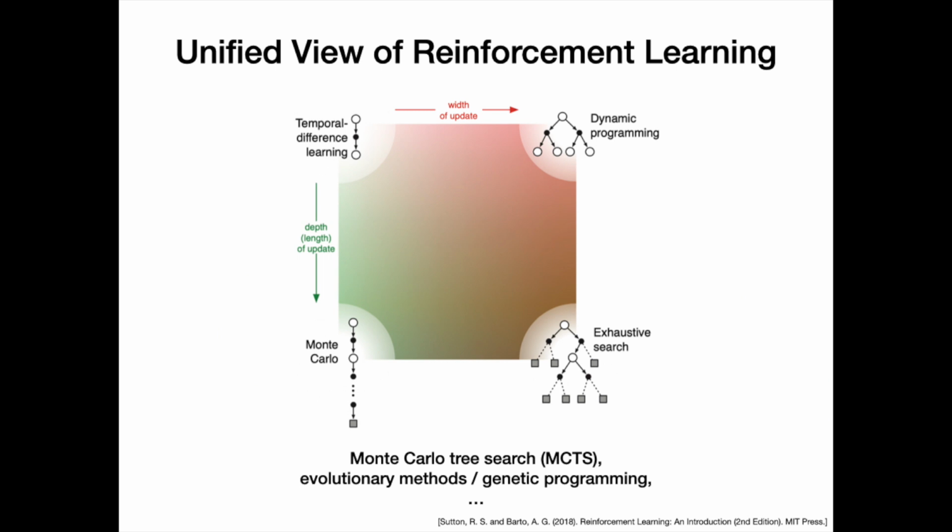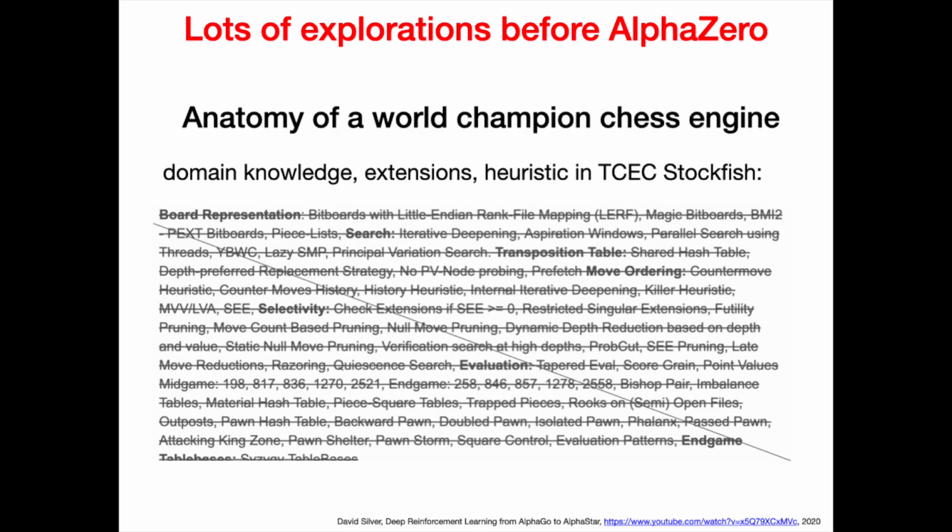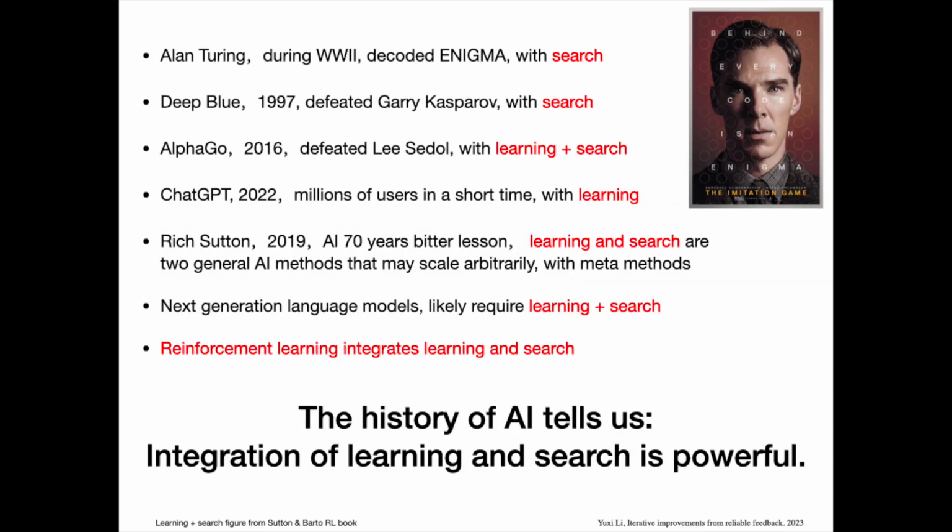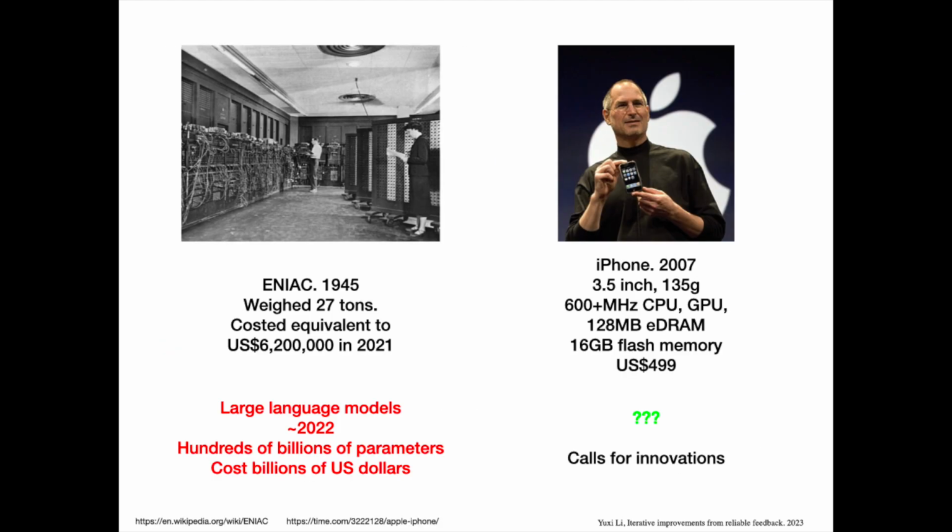Reinforcement learning unifies classical computing methods like dynamic programming, Monte Carlo, and search. Monte Carlo tree search, MCTS, and evolutionary methods, genetic programming, etc. are relevant. The history of AI chess tells us that there were lots of explorations before AlphaZero. The history of AI tells us, integration of learning and search is powerful. The history of computing, from ENIAC to iPhone, tells us that LLM calls for innovations, including for transformers.